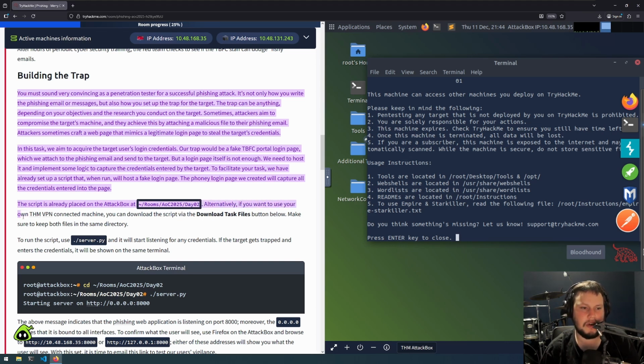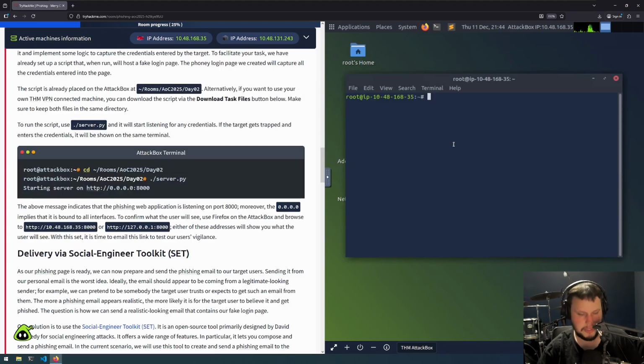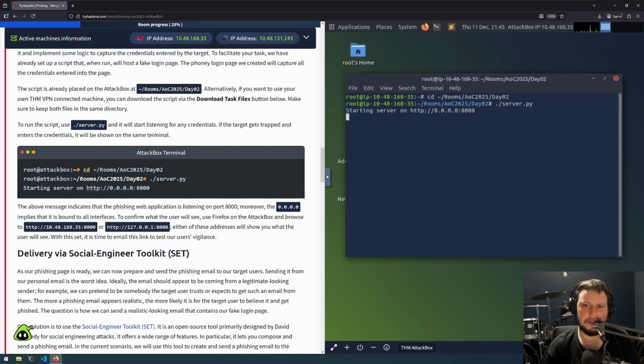Alternatively, if you want to use your own TryHackMe VPN connected machine, you can download the script by the Download Task Files button below. Make sure to keep both files in the same directory. So in our attack box, we'll bring up a brand new terminal. We will navigate to rooms, so tilde rooms AOC 2025, then day 02. Inside here, we'll run ./server.py, and it's now showing us that the server's running on port 8000 of our machine. We can also open up a web browser and go to this page by using our attack box IP address and then port 8000 to verify it.